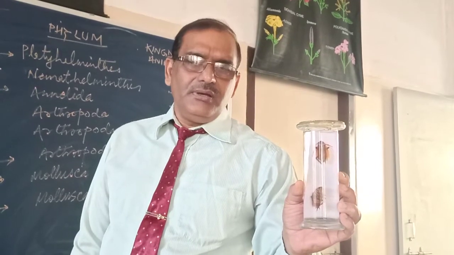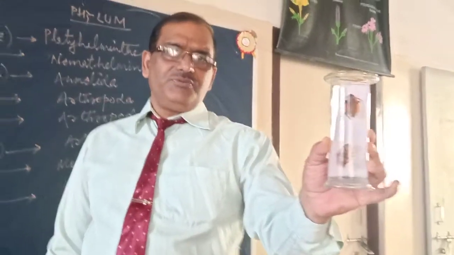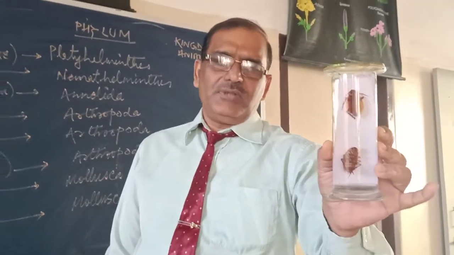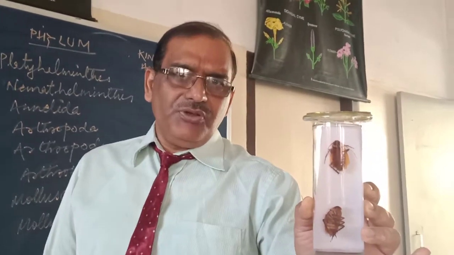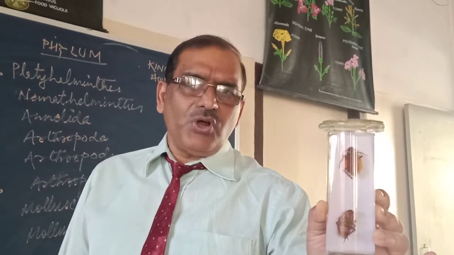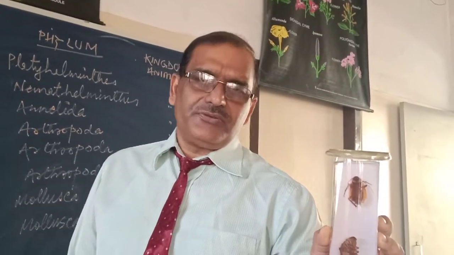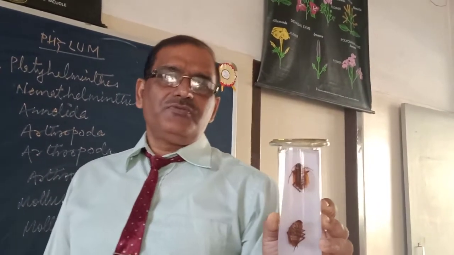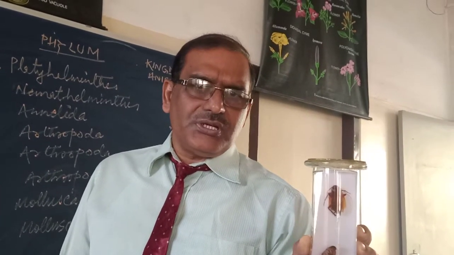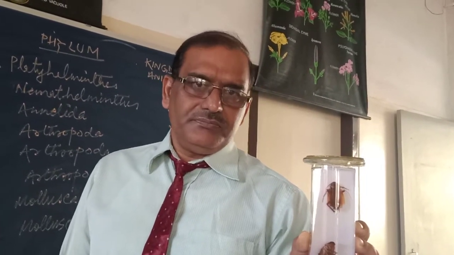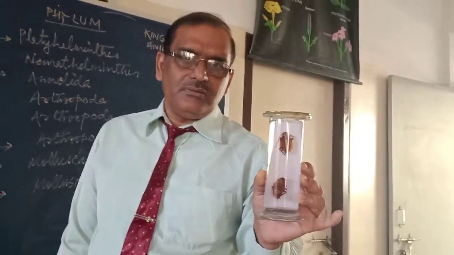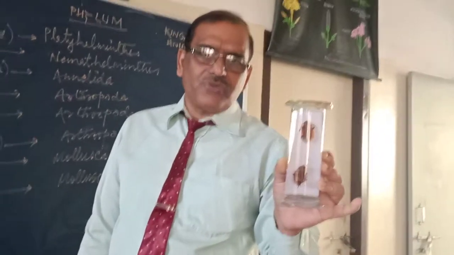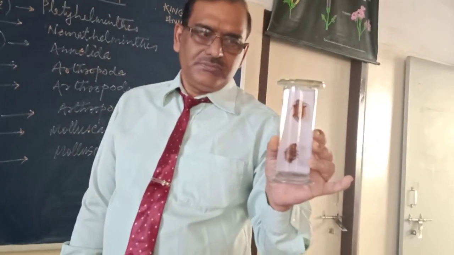Legs are jointed. They have jointed legs, so the name Arthropoda. Male and female are separate, they are unisexual. Respiratory organs, trachea. Blood vascular system, open type. Body cavity is filled with blood called hemocoel. Blood is colorless, called hemolymph.